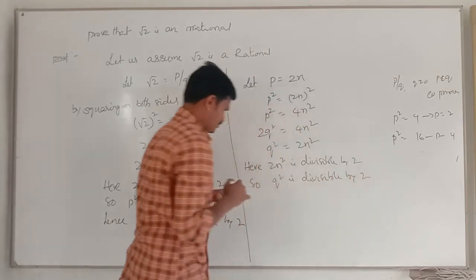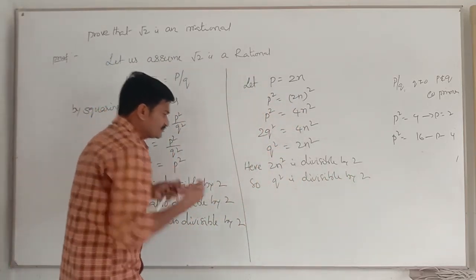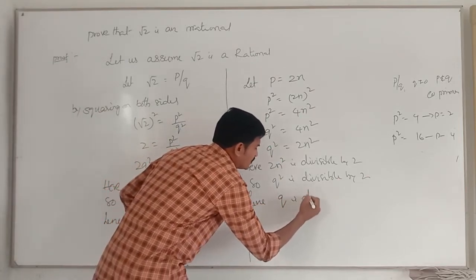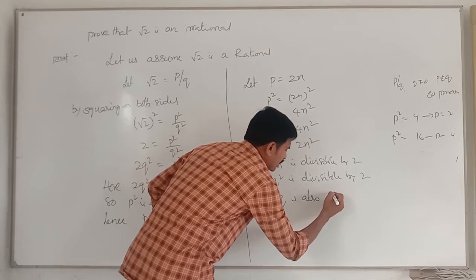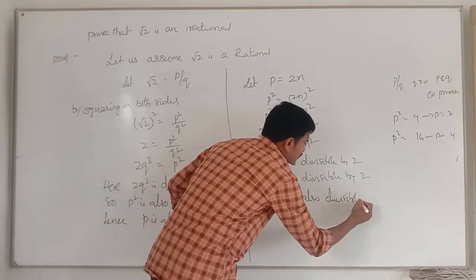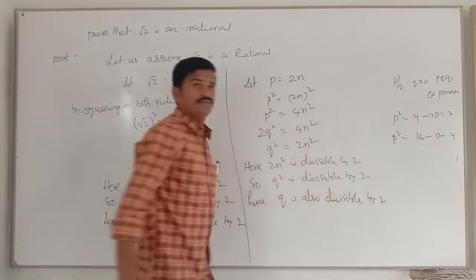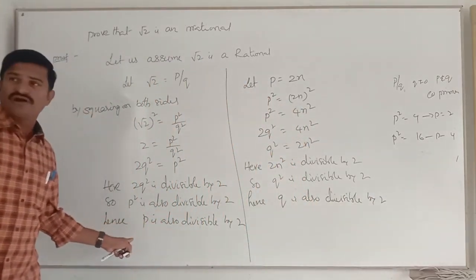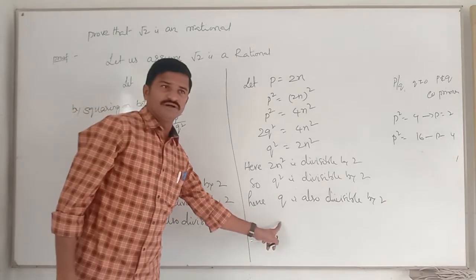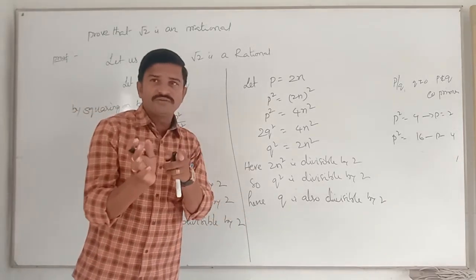Hence q is also divisible by 2. Here what is divisible by 2? We got it here, p. p is divisible by 2. Here what is divisible? q. Both p and q are divisible by 2 now.